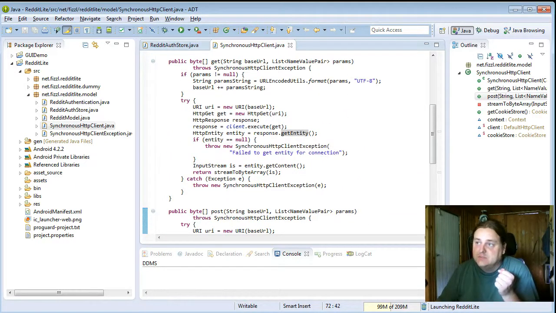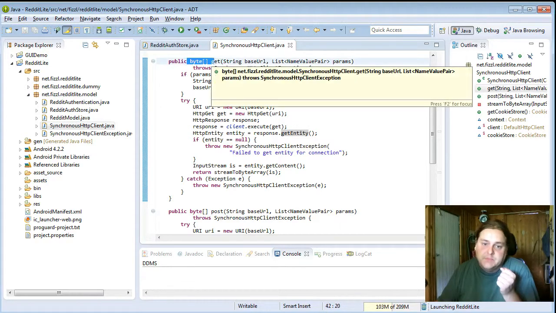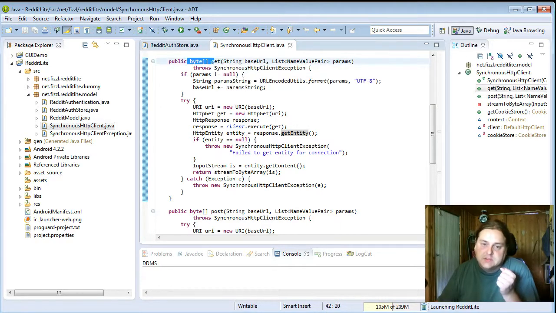It will just throw an exception if there's an error, and if it succeeds it will return a byte array representing the contents. This might pose a problem when loading big pictures or something, but I think I will get to that problem later when we are actually downloading images.